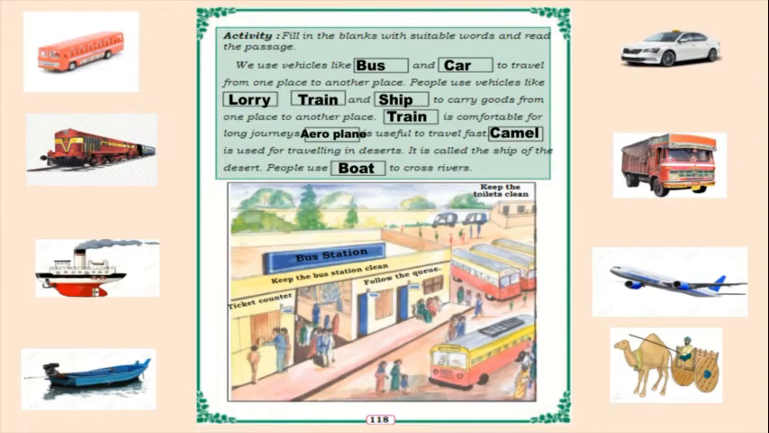So these are some vehicles. And next, one bus station picture is there. Keep the bus station clean, keep the toilets clean, and at the ticket counter follow the queue. So this is the bus station. Ticket counter will be there, and whenever we go, we have to try to keep the bus station clean, and we should follow the queue to get in the bus.